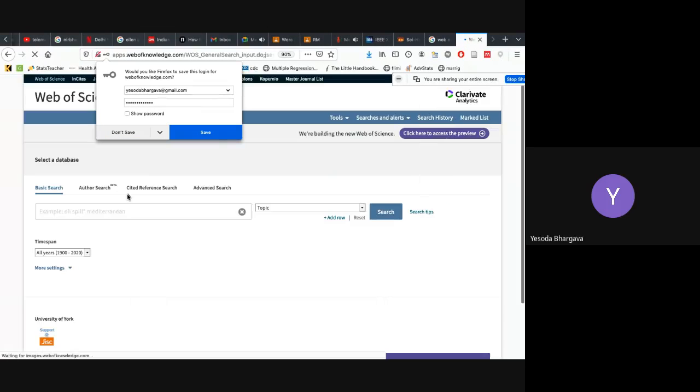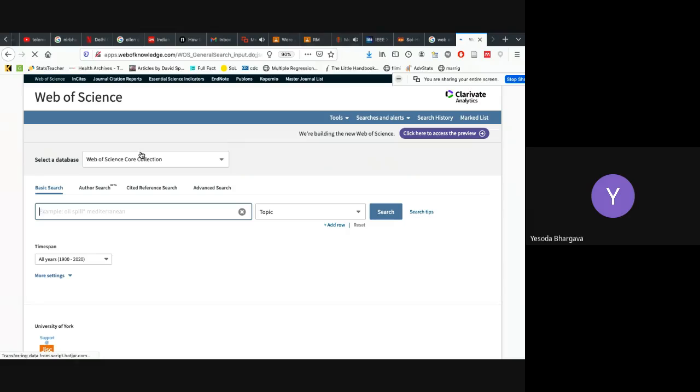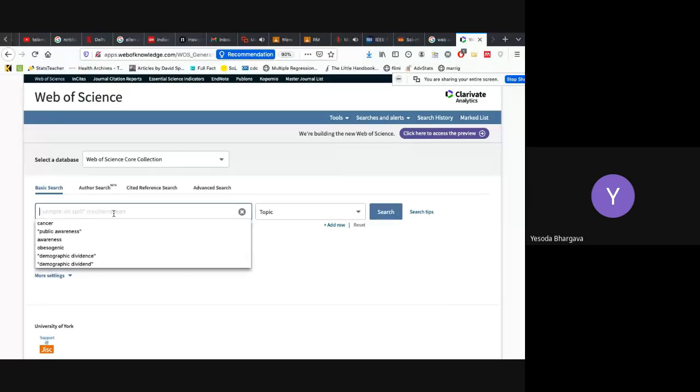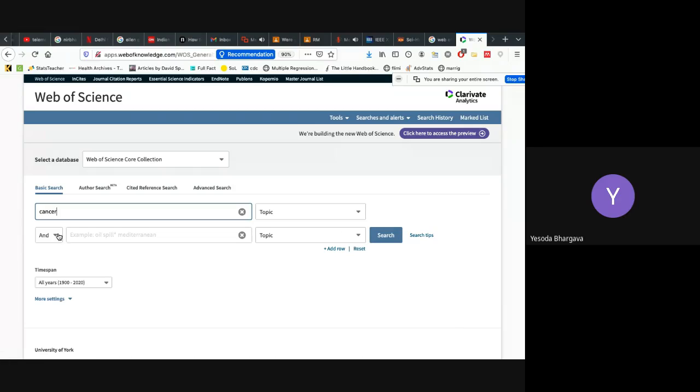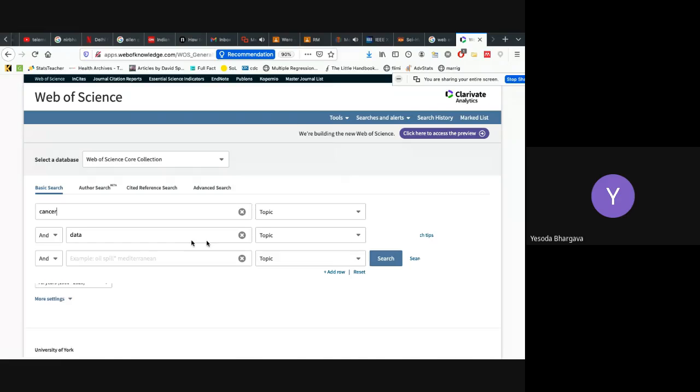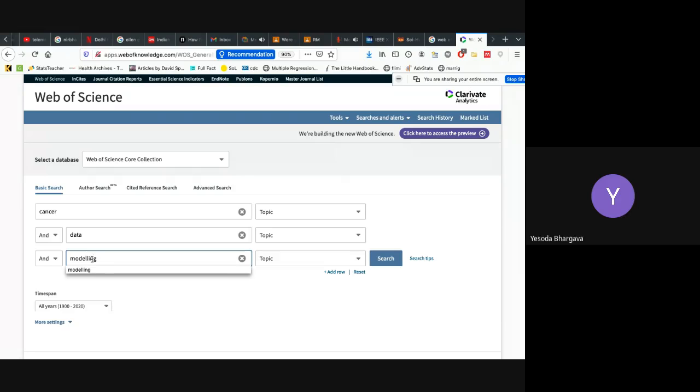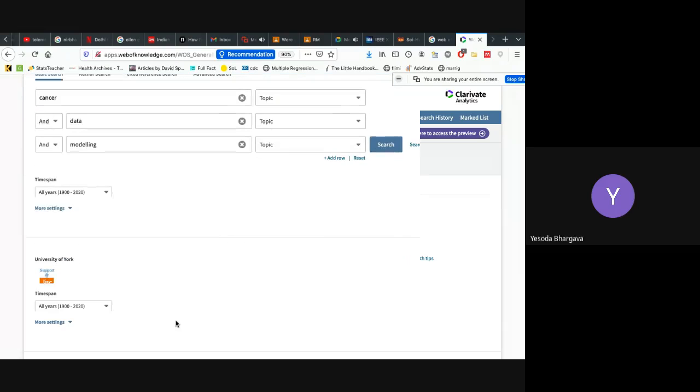So this is how Web of Science looks. For example, if I again want to search, say for cancer, then here I can add a row and here the operator is there. It's almost similar to IEEE, but it is much more organized, I feel. And my first go-to choice is always Web of Science.